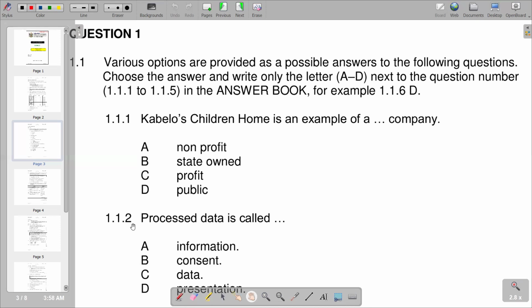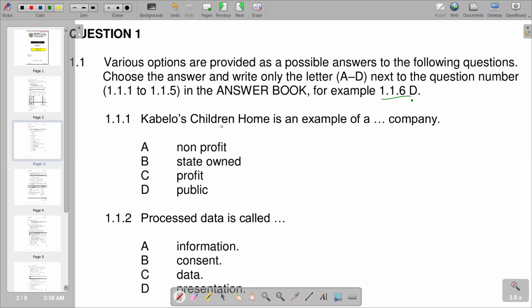As for our question, we are going to start on 1.1, where it reads: various options are provided as possible answers to the following questions. Choose the answer and write only the letter A to D next to the question number, whereby you're given 1.1.1 to 1.1.5 in the answer book. For example, you are given the presentation that you are supposed to do in the answer book, that is 1.1.6 is D.